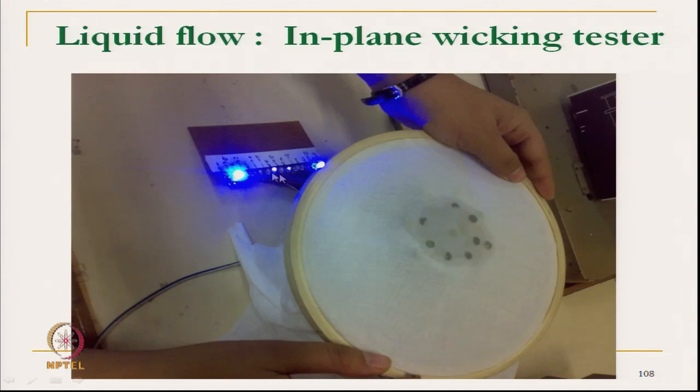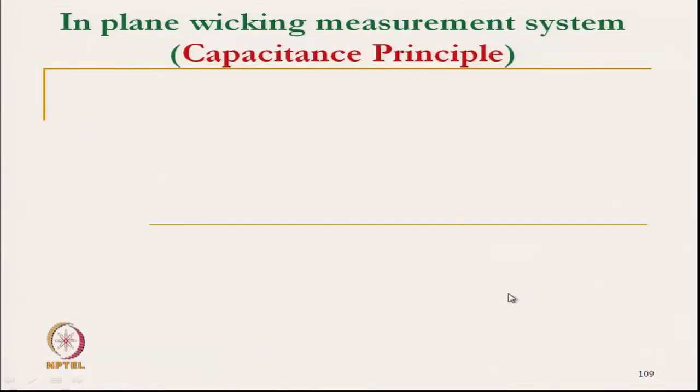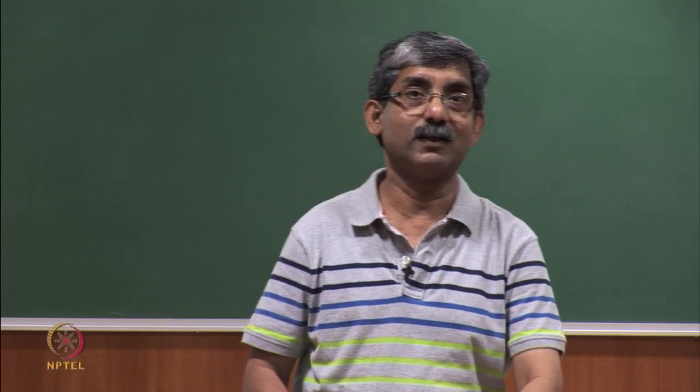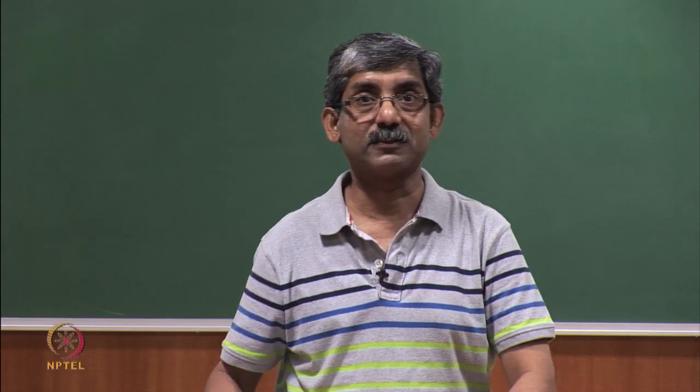If we see, this is the type of well. Here at the bottom we have these electrodes. At the center there is an electrode, and as soon as it is touched, immediately this LED will glow, and this data can also be stored in the computer. The next instrument is based on the capacitance principle.